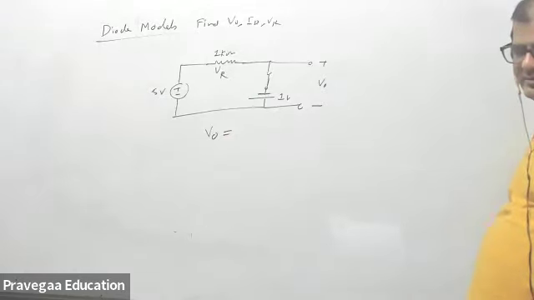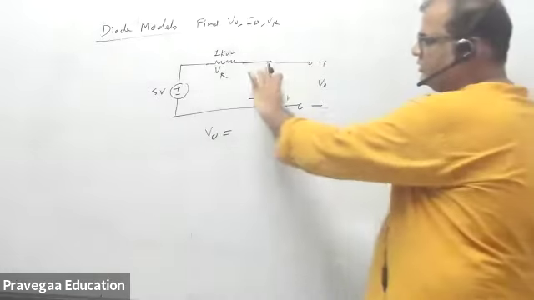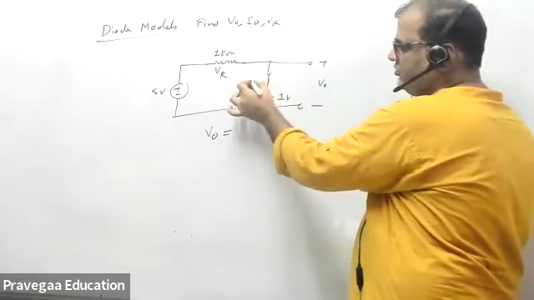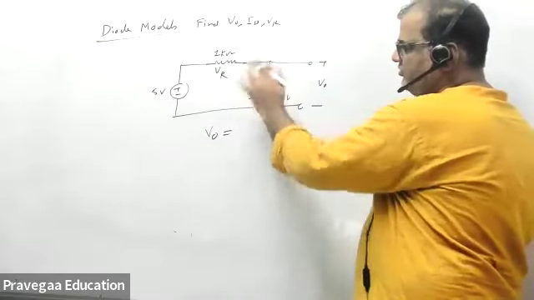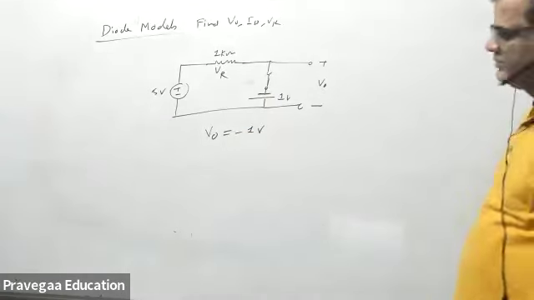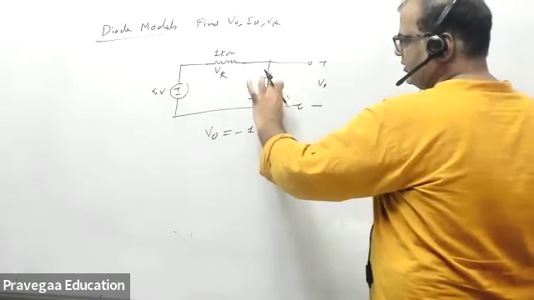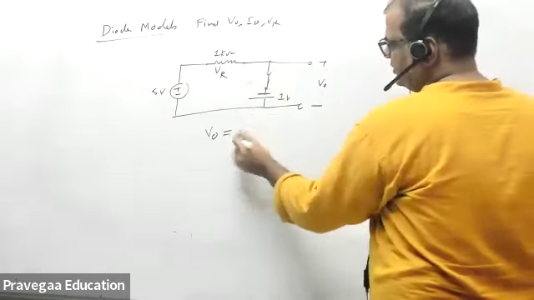How much is V naught? This is V naught, this is 0 volt. So V naught will be minus 1 volt, because this is the parallel.